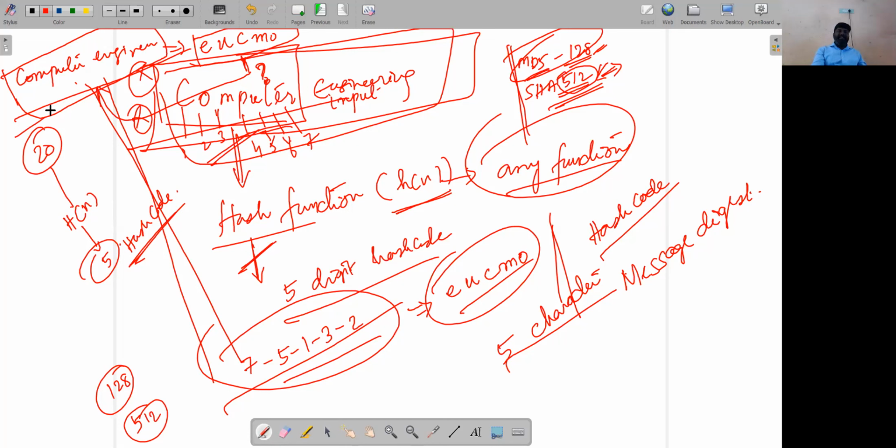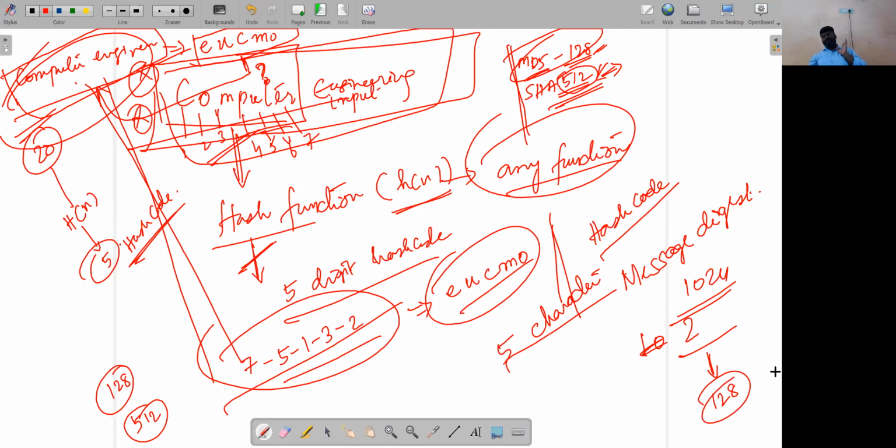One thing I could say is that the input may be of variable size, say for example 1 lakh characters, or 1024 bits. From this, I use a function and produce just 128 bits. But if I get this 128 bits, how can I reproduce the 1024 bits? It is very difficult. It is not at all possible, right? I hope it is clear why the hash function as well as message authentication code are irreversible. Are you clear?